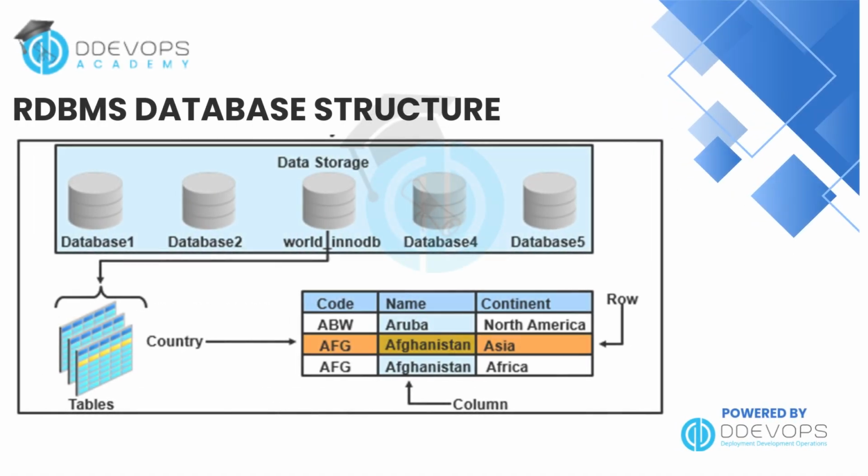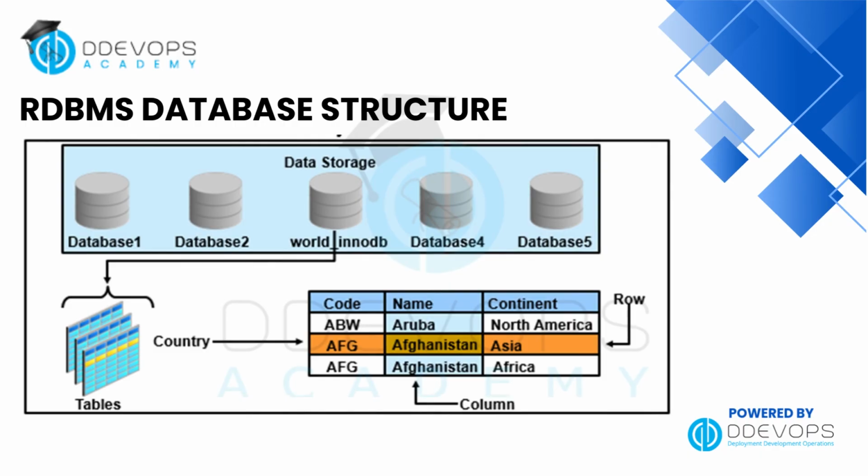RDBMS database structure. Look at how data is stored in a relational database. In an RDBMS, data is organized into databases, and each database contains tables. Each table is made up of columns and rows. A column defines a specific attribute, like code, name, or continent. A row represents a single record or data entry, such as one country.